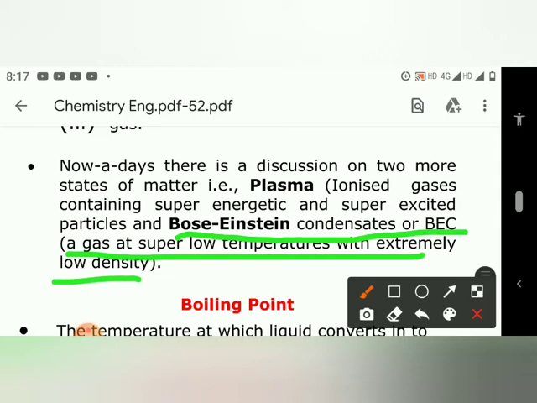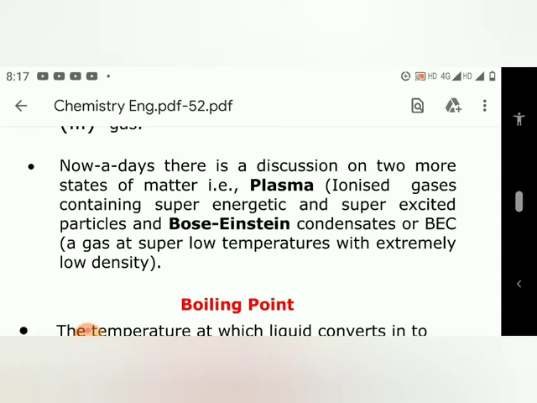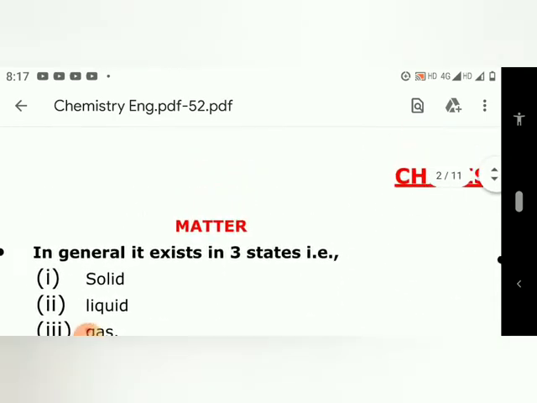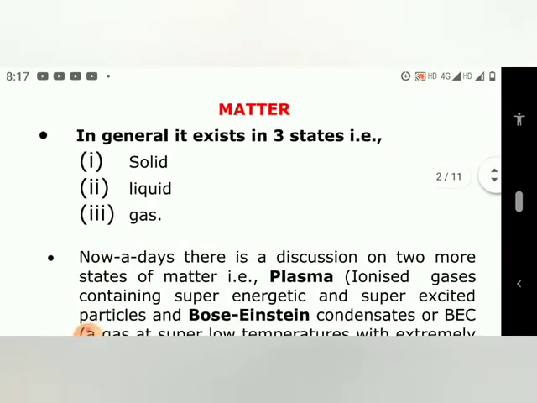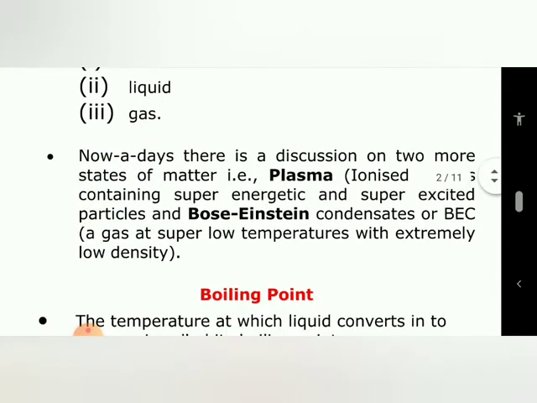So what we studied in this topic is that apart from the three states of matter, solid, liquid, as well as gas, there are two more states, that are plasma and Bose-Einstein condensation. Note it down because it's a very important point.